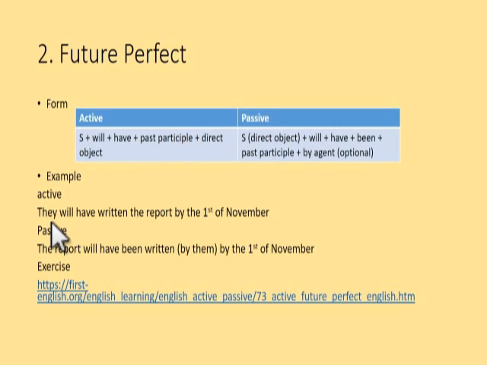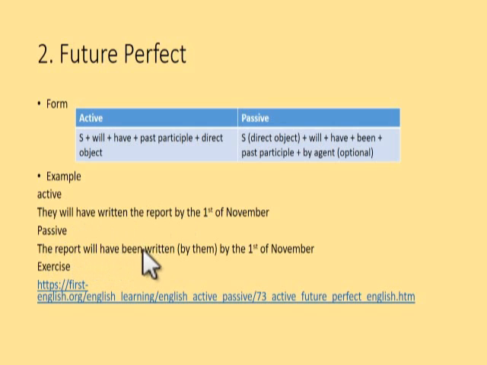This is the example. They will have written the report by the 1st of November. This is the active construction. And then when we change that into passive, look at this one. We put the report on the first position. Yeah, the report will have been.